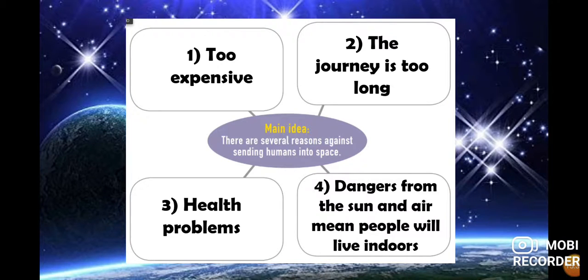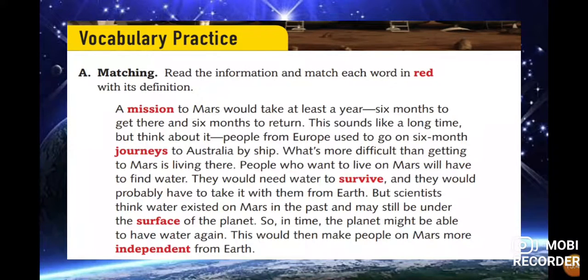Number one, too expensive. Number two, the journey is too long. Number three, health problems. And number four, dangers from the sun and air mean people will live indoors. Okay, so let's see. Now the vocabulary practice. In this case, we read the paragraph, the information that we have, and we use the target vocabulary, that means the words that you have in red, and then we complete the definition that we have.